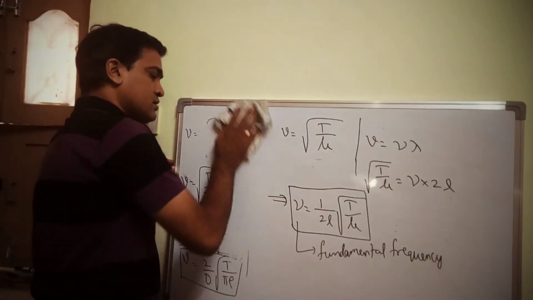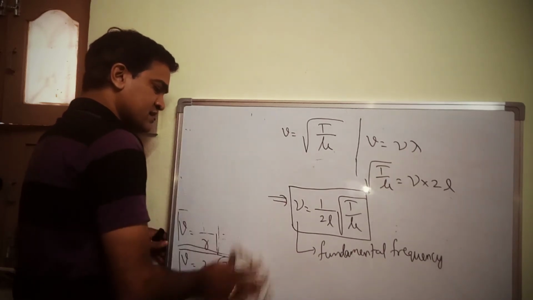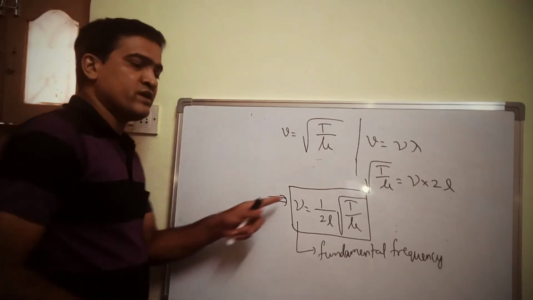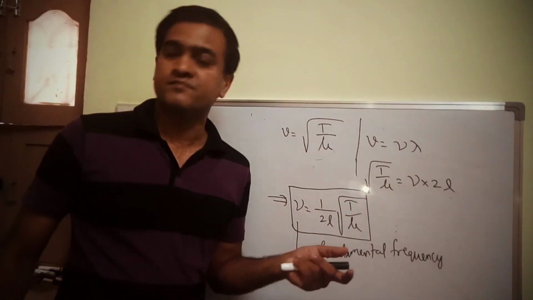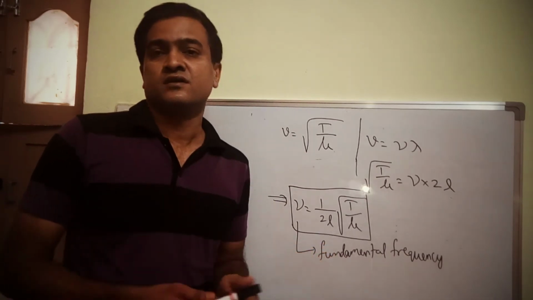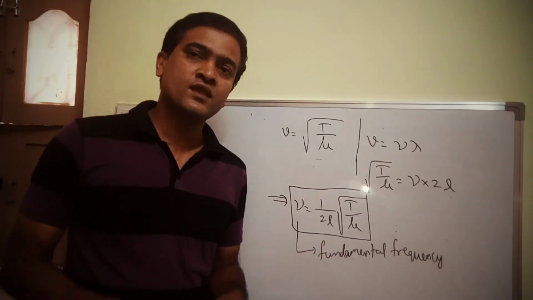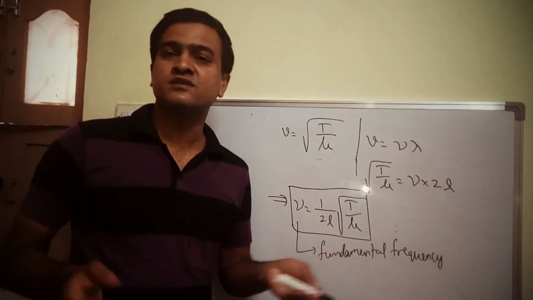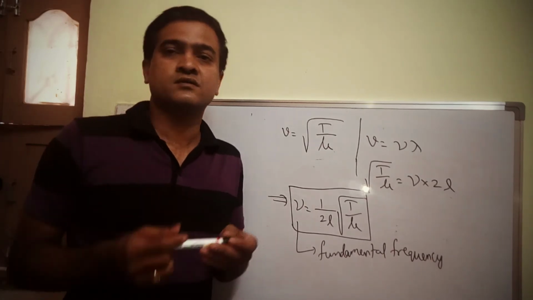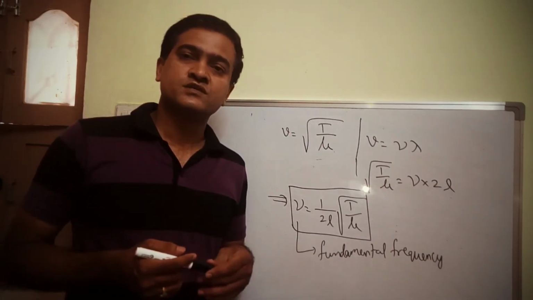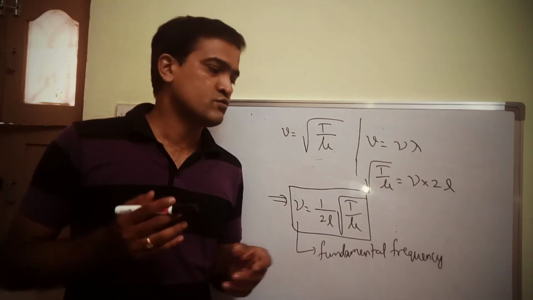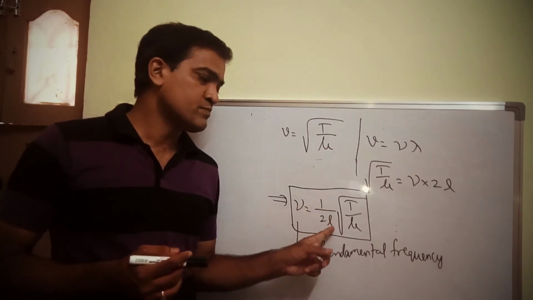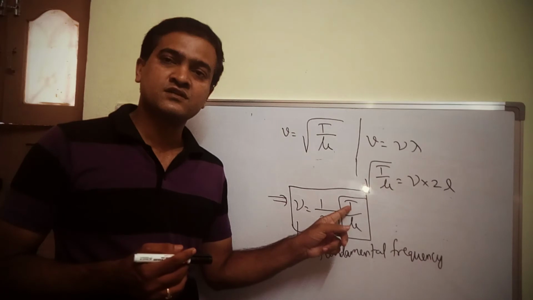Now, there is an instrument to verify the laws of the transverse waves of a stretched string. That instrument we call a sonometer. So sonometer is an instrument used to verify the laws, but that experiment is not in the syllabus as of now. Before that, like 3 to 4 years back, we used to have that experiment. Now it has been removed.